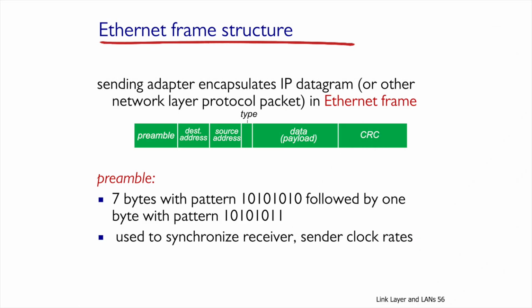Let's take a look at the Ethernet's frame structure. The sending adapter encapsulates an IP datagram or other network layer protocol packet inside the Ethernet frame. The Ethernet frame begins with a preamble, which is actually 7 bytes with the patterns you can see here. And this preamble is used to synchronize the receiver.